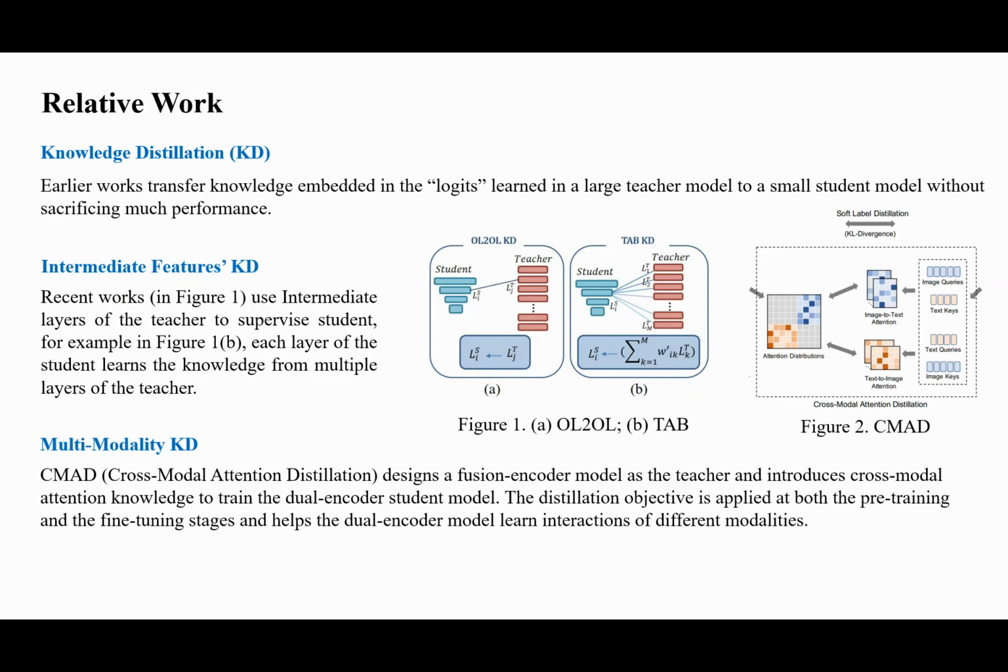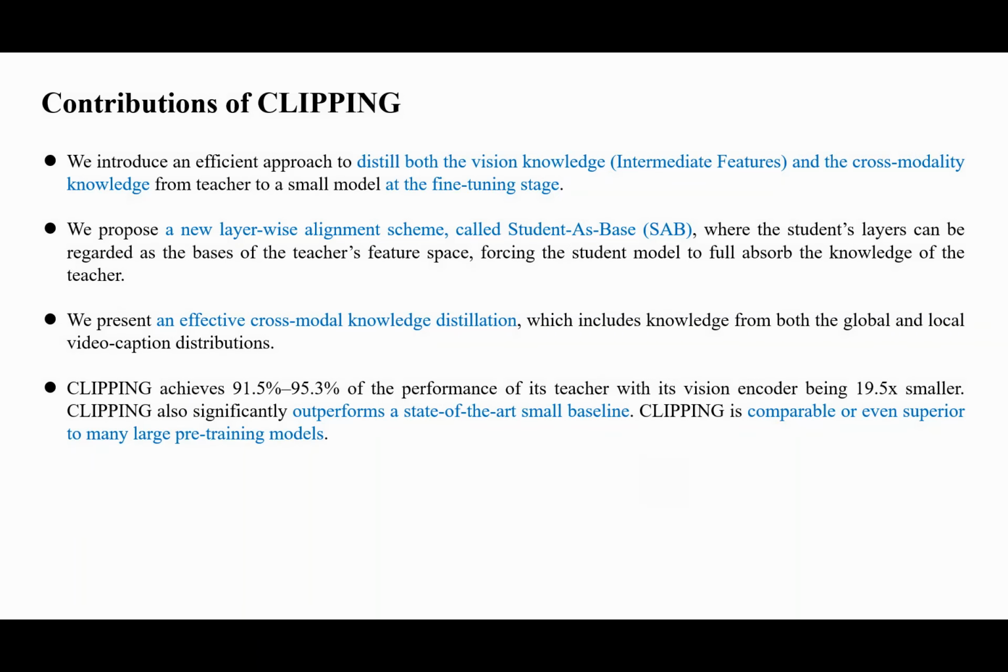Knowledge distillation is a simple yet effective technique to improve the performance of a learning model. Earlier works transfer knowledge embedded in the logits learned in a large teacher model to a small student model without sacrificing much performance. Recent works use intermediate layers of the teacher to supervise the student, for example TAB KD in Figure 1b, where each layer of the student learns the knowledge from multiple layers of the teacher. For multimodality KD, CMAD designs a fusion encoder model as the teacher and introduces cross-modal attention knowledge to train the dual encoder student model. The contributions of our Clipping are summarized below.